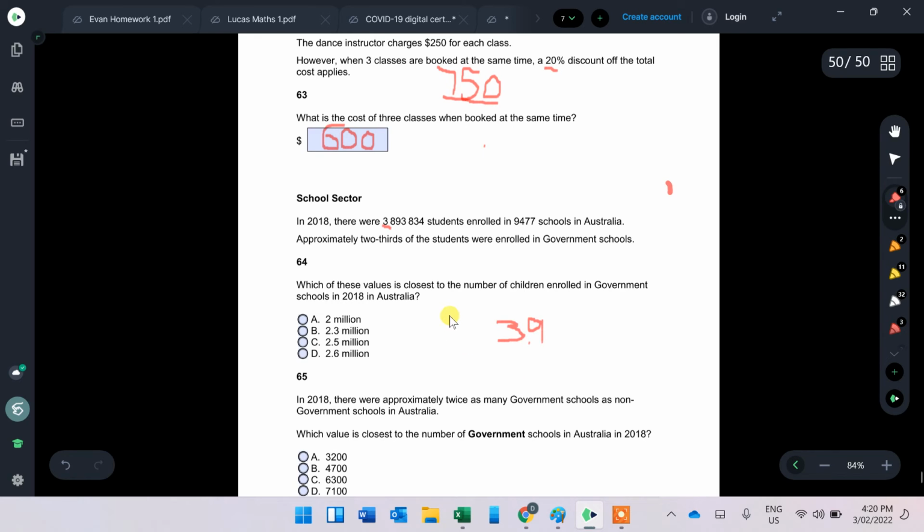And if you divide by 3 to get a third, you get 1.3 million. So that's a third, but it's saying 2/3, which means there'll be 2 lots of 1.3. And if you have 1.3 plus 1.3, that gets you 2.6 million. And that's D.